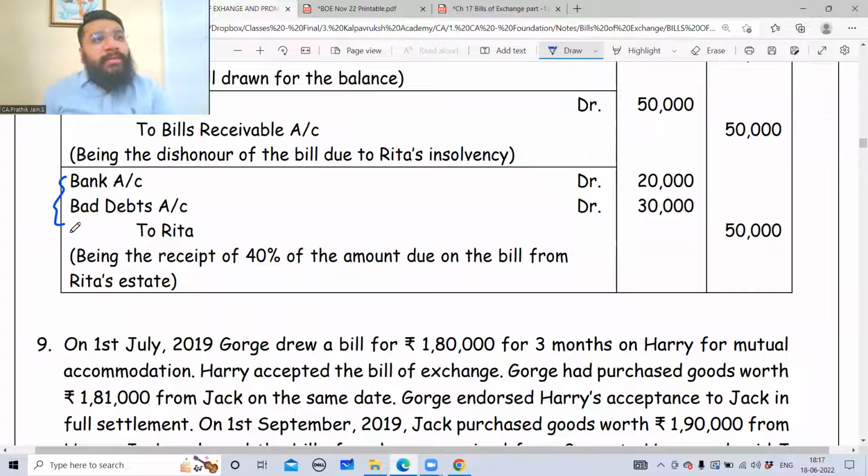They have put a compound entry in this question. In the previous question, they did it separately. Just to tell you that you can do this or that. Both are allowed. Being receipt of 40% of the amount due on the bill from Rita's estate.